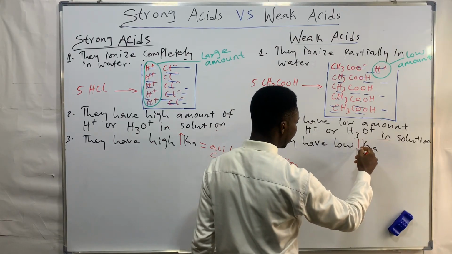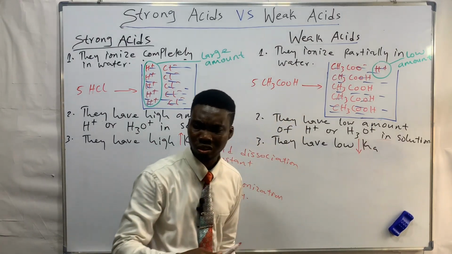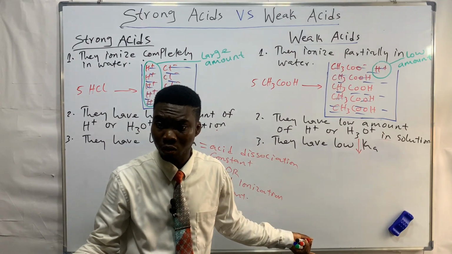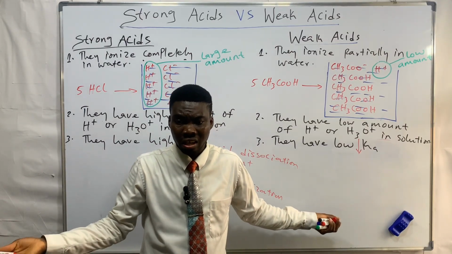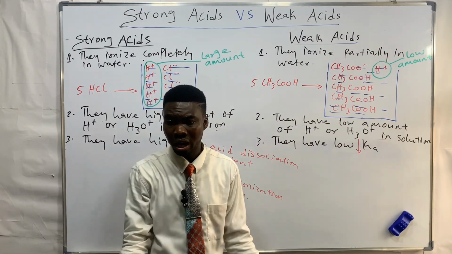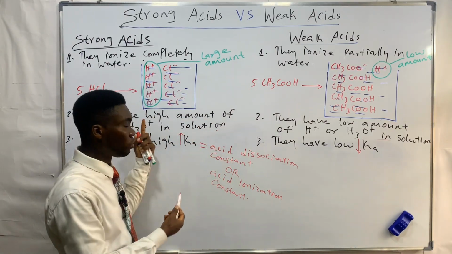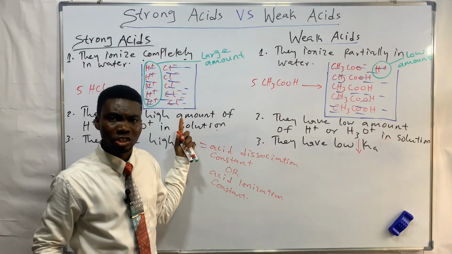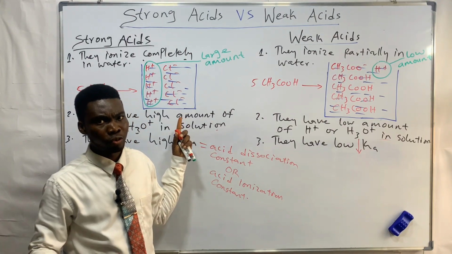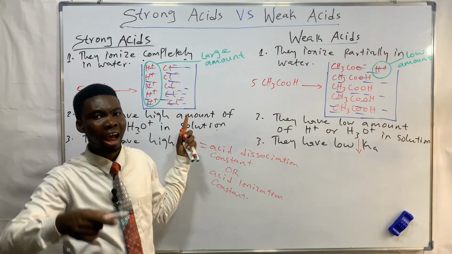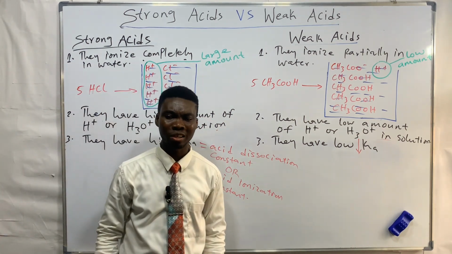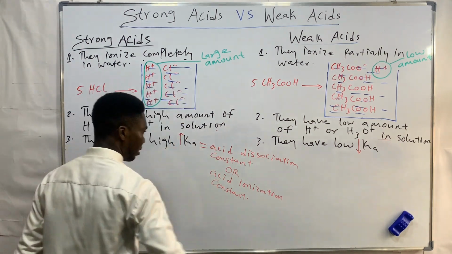Acid dissociation constant. So they do not dissociate completely in water, so they will have a low Ka. Because strong acids dissociate completely in water, you expect their Ka to be high. So it's commonsensical to think that way. All right, let's go to the next line of difference.